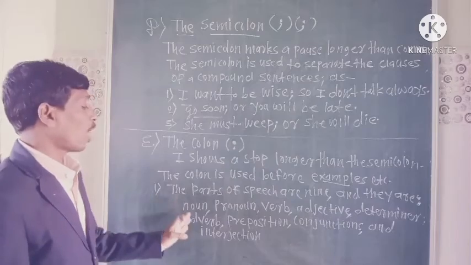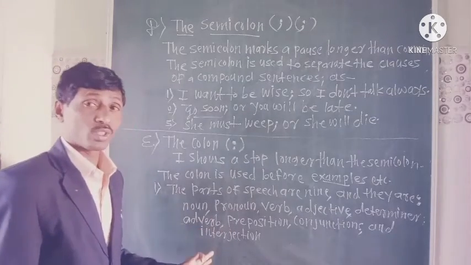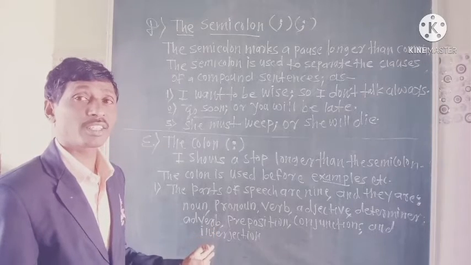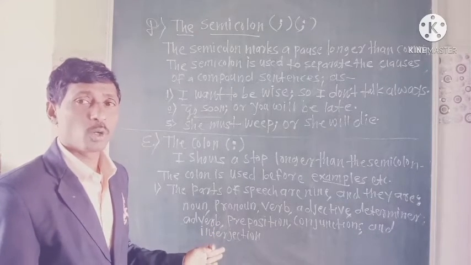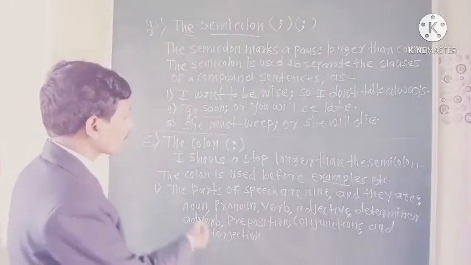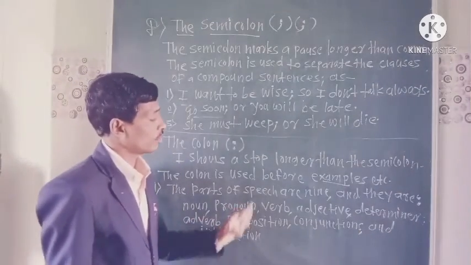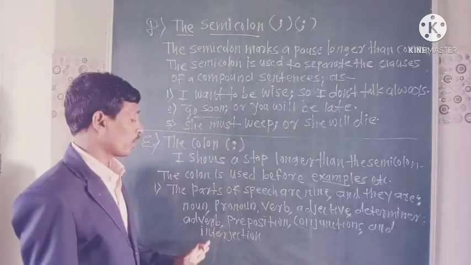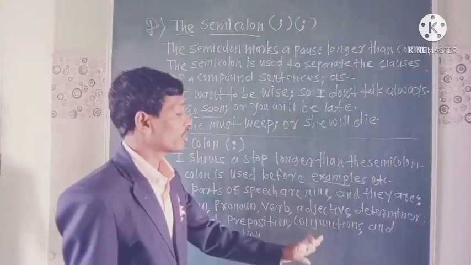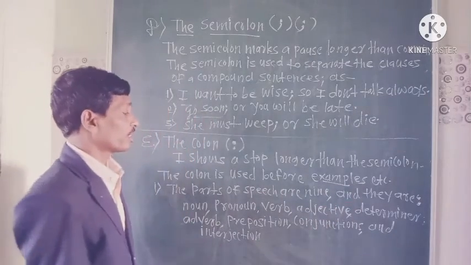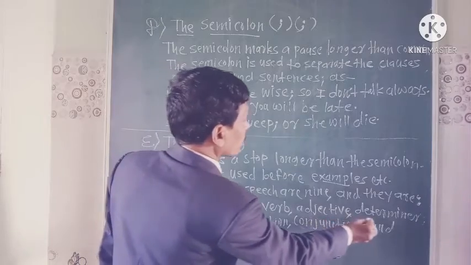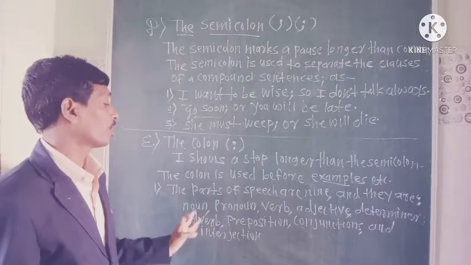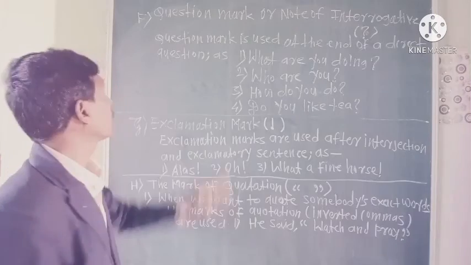Which are those? Noun, pronoun, and a series of words. When we are writing that time, we are using the punctuation mark comma. Let's see: noun, pronoun, verb, adjective, determiner, adverb, preposition, conjunction, and interjection. Now all these are the parts of speech.